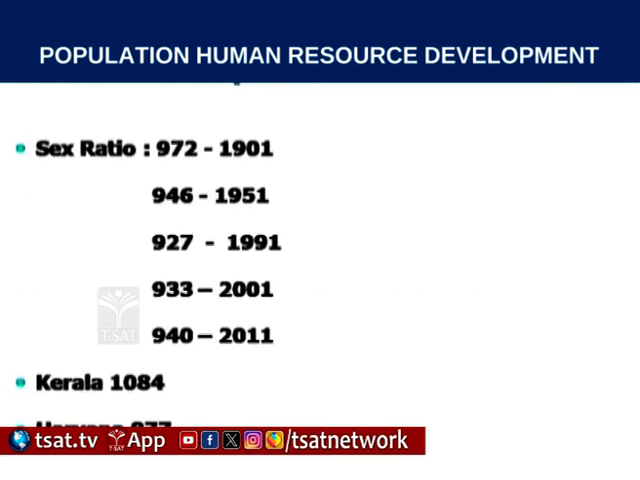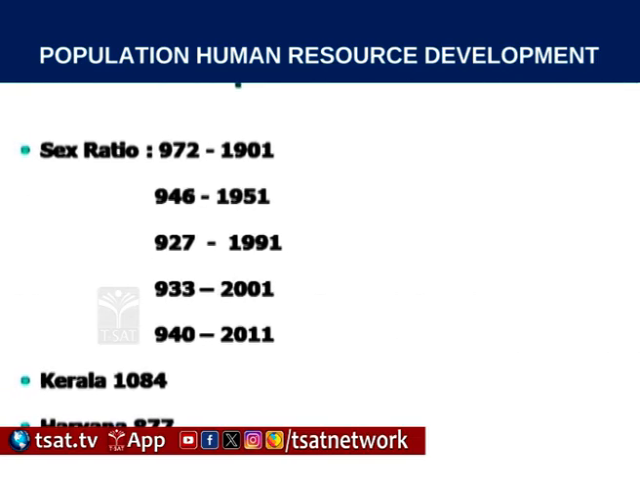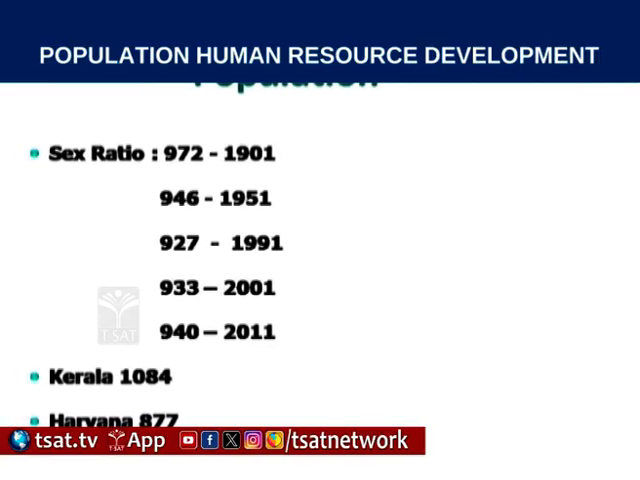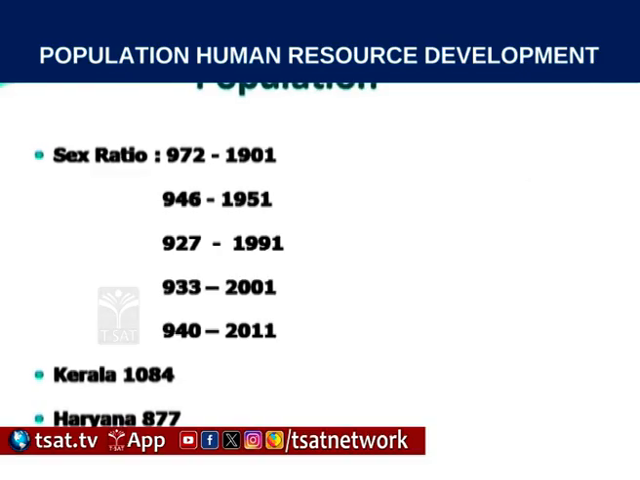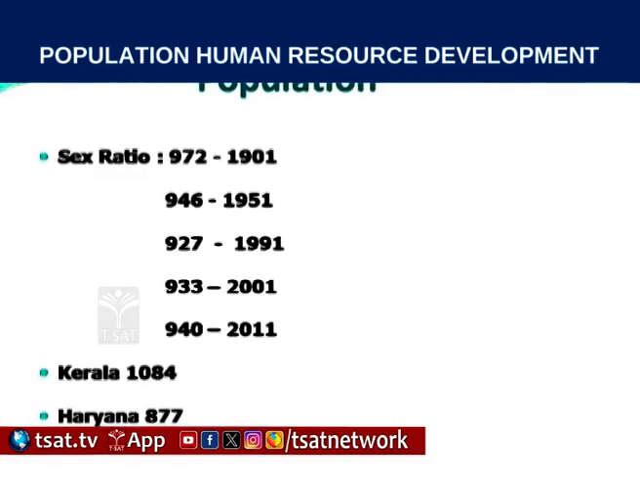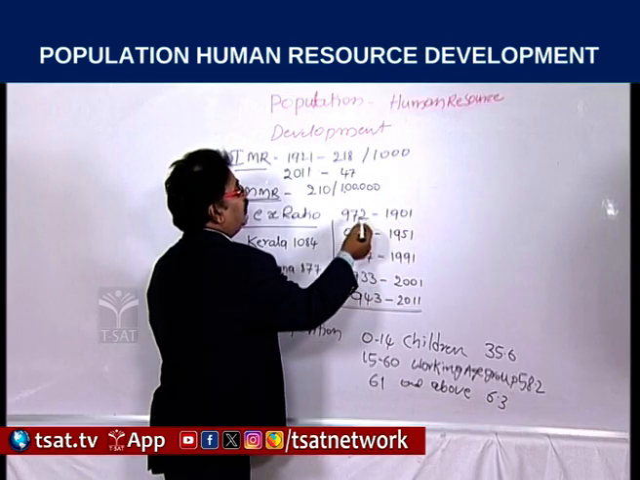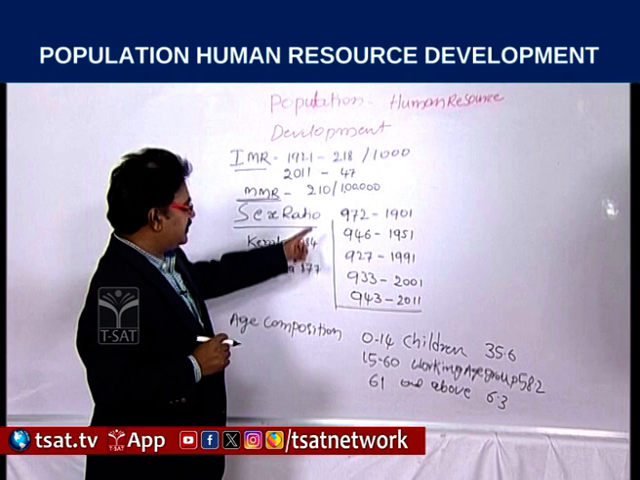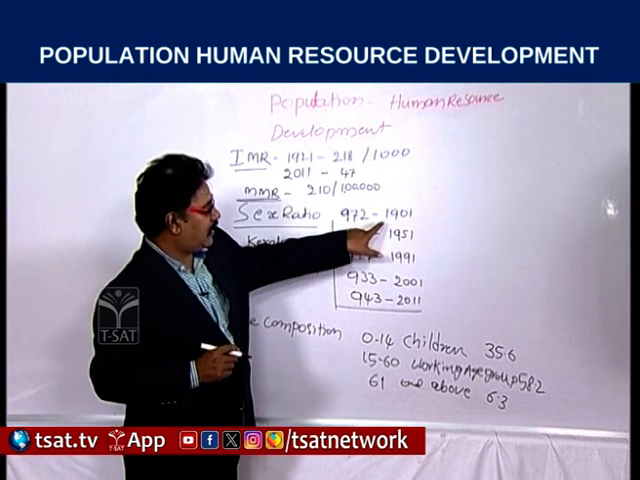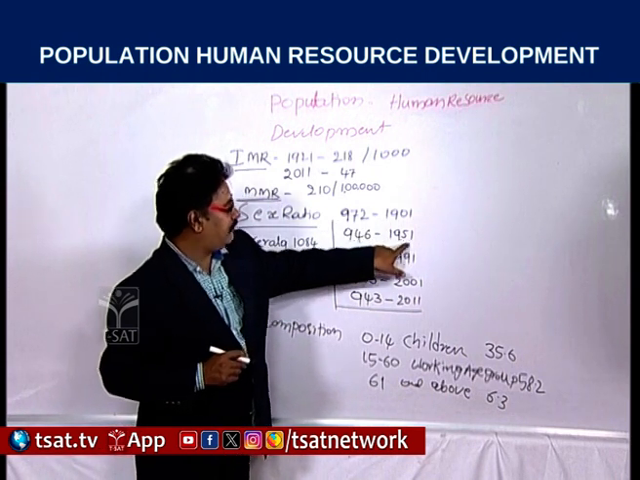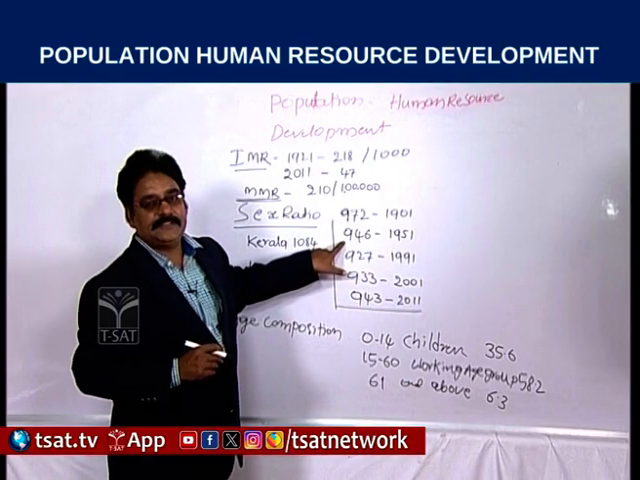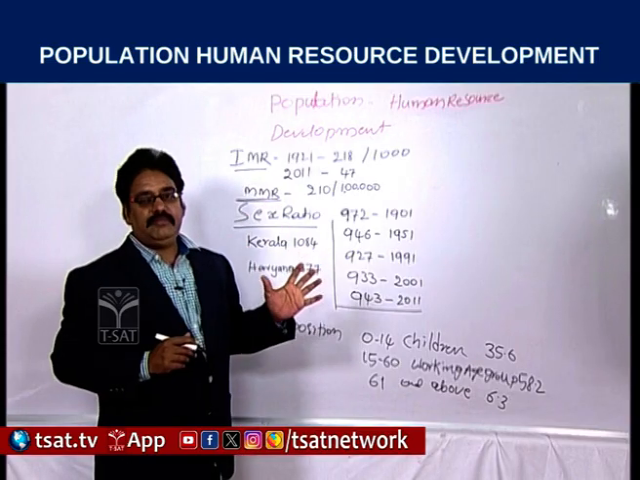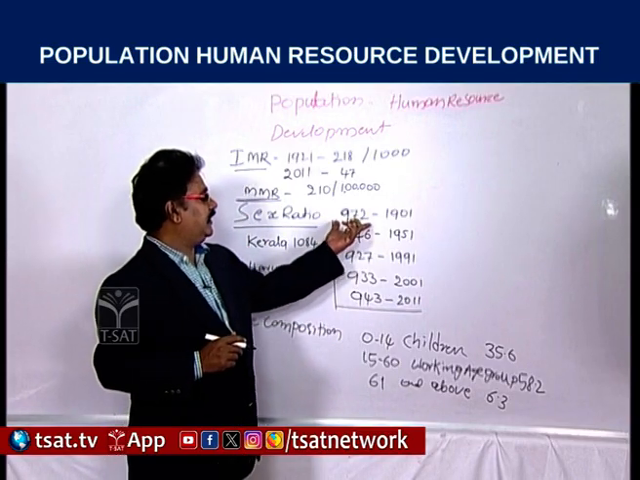And next come to the point of sex ratio. If we observe the sex ratio during the period of 1901 to 2011, we can assess that during the period of 1901, sex ratio is 972. It declined after 50 years. In 1951, it is 946. Sex ratio means every 1,000 males, how many females are there in a country.